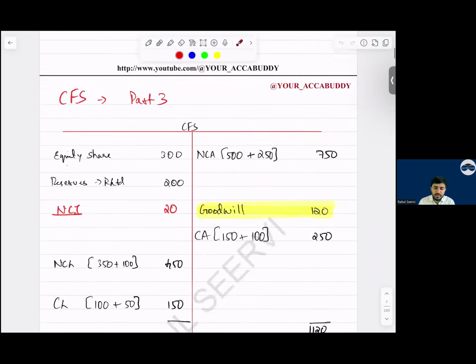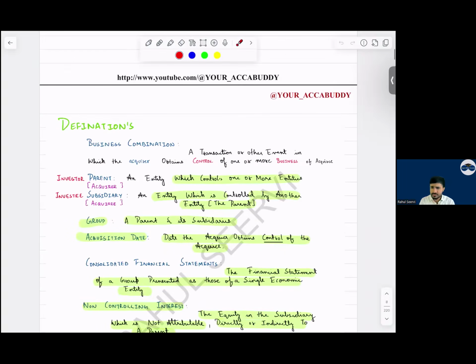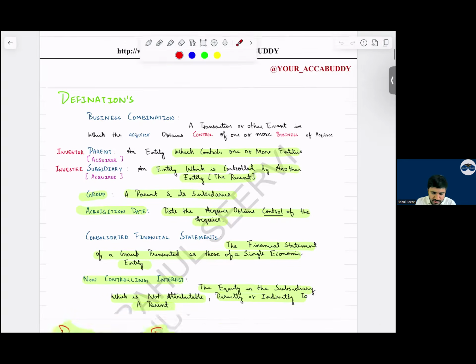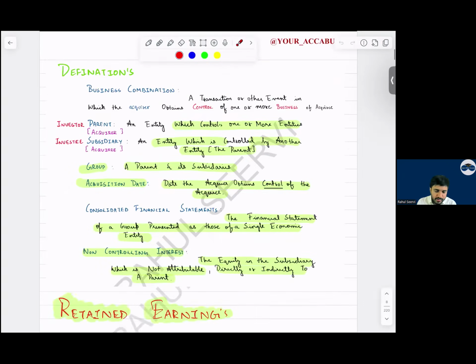Now a question to everyone. When you do consolidation, will you do 90 percent or 100 percent consolidation? Will you consider the 70 percent, 80 percent? No. We do 100 percent consolidation and then we show the NCI part separately. NCI part we show in equity. So with this it should be clear to everyone.